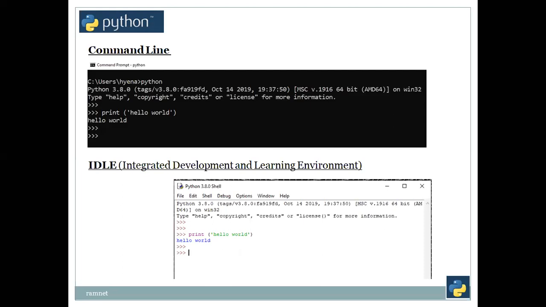The next is the command line. I would like to show it from the Windows side. There are three ways we can work: one is through the command line, next is IDLE, and the third one is PyCharm. For the command line, when you type python, it will give us Python 3.8.0 and other things. On the Windows side, I can just say print hello world. And IDLE is an integrated development and learning environment.